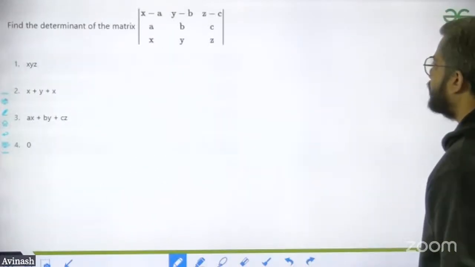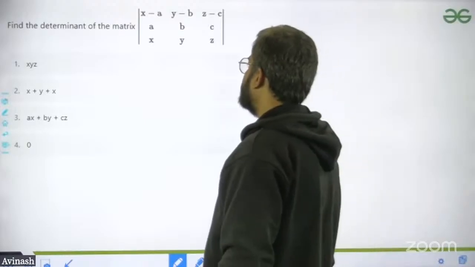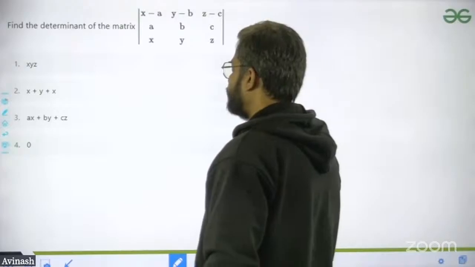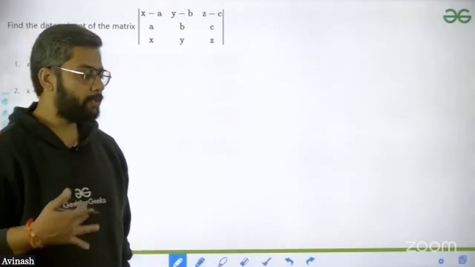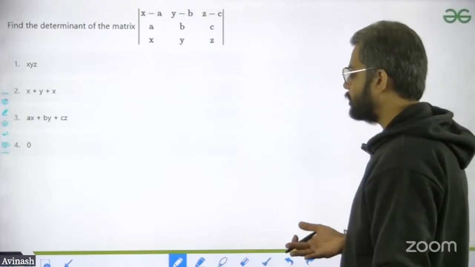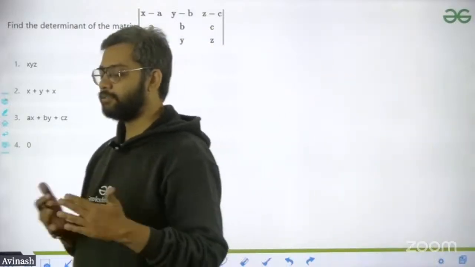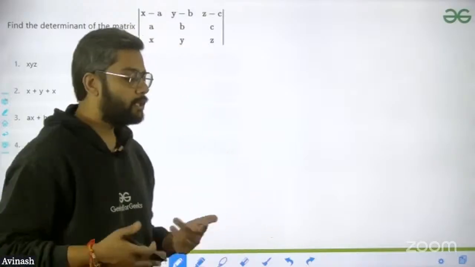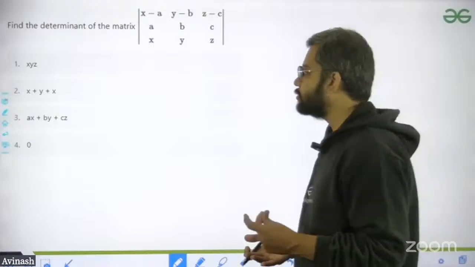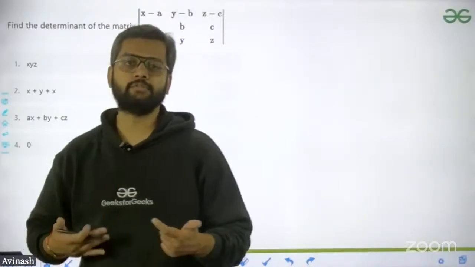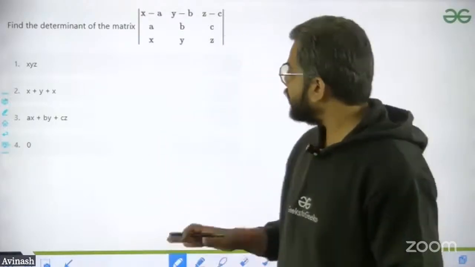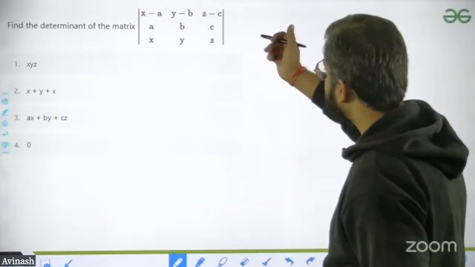Next. The determinant of the matrix with rows x minus a, x, y minus b, y, z minus c, z. How many of you remember the basic properties of the determinant? Like once the 2 rows are equal, once the 2 columns are equal, what would be the value? Once we change row to column, column to row, what would be the value? What if you take something common from one row, then what would be the value? These are certain things I want you to go through and understand. Then you will have an idea why this question seems very easy.